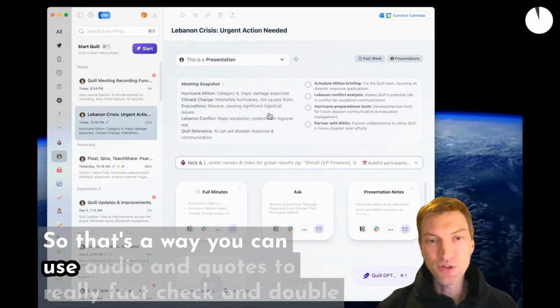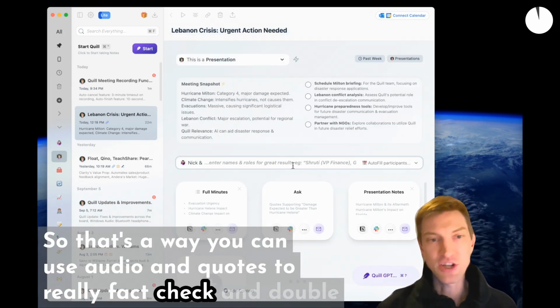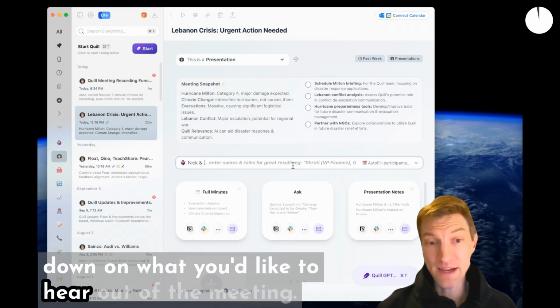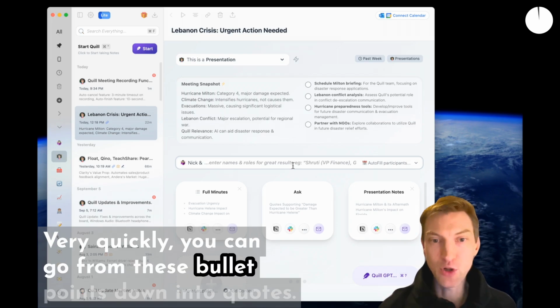So that's a way you can use audio and quotes to really fact check and double down on what you'd like to hear out of the meeting very quickly. You can go from these bullet points down into quotes.